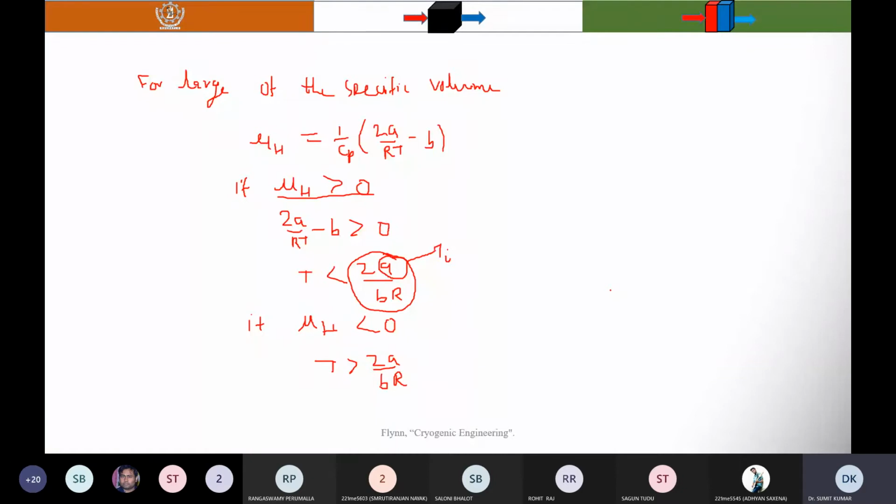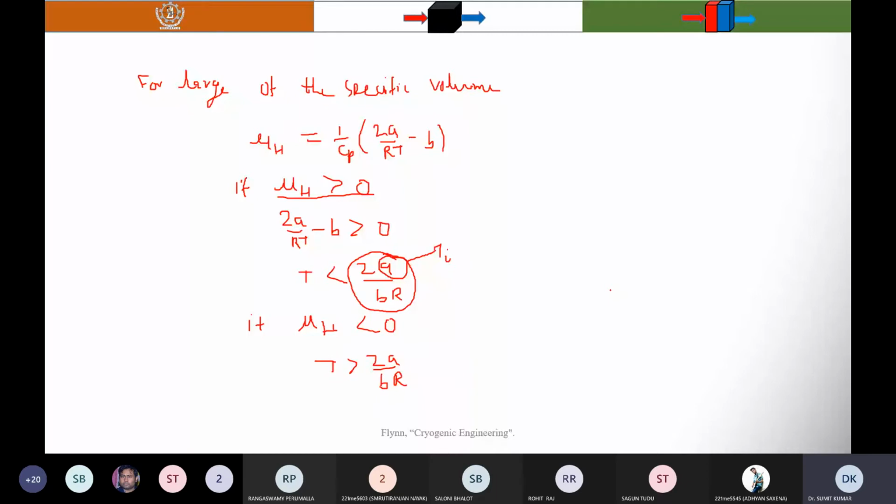This energy is supplied by the internal energy of the gas during the expansion. Therefore, when the internal energy decreases, the temperature decreases. That's why a gas at a temperature lower than the inversion temperature starts cooling, meaning we get a lower temperature than the inlet temperature.